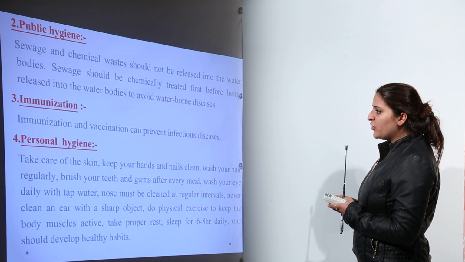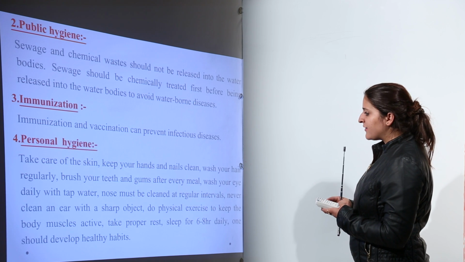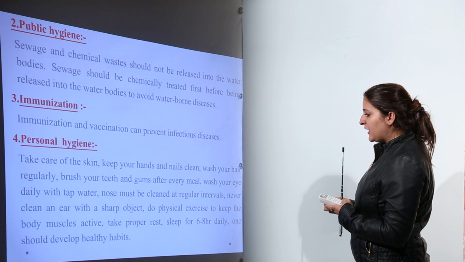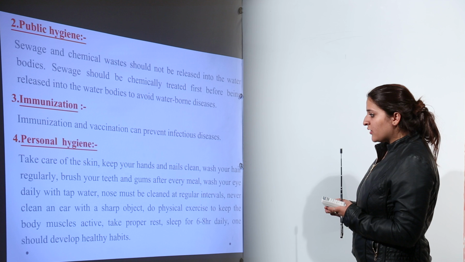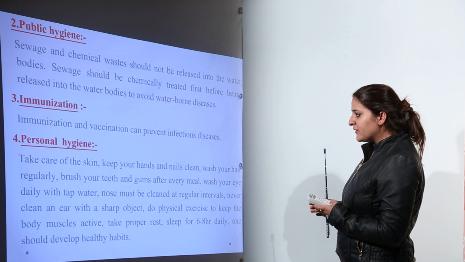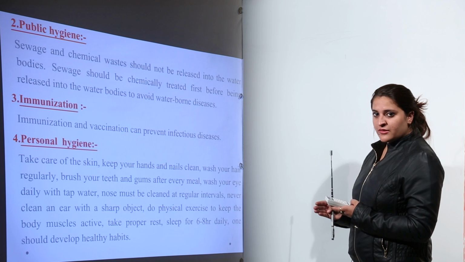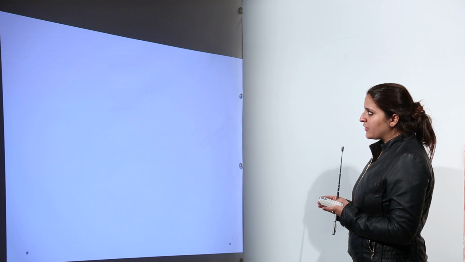Personal hygiene includes taking care of skin, keeping hands and nails clean, washing hair regularly, brushing teeth and gums after every meal, washing eyes daily with tap water, and keeping the nose clean at regular intervals. Never clean an ear with a sharp object. So these are various practices of personal hygiene.